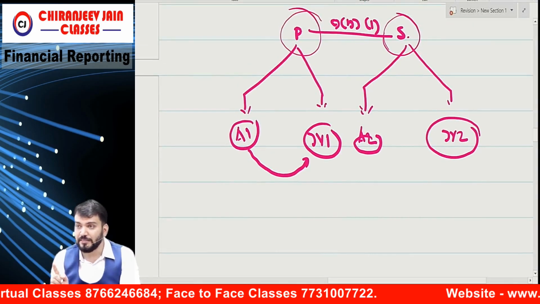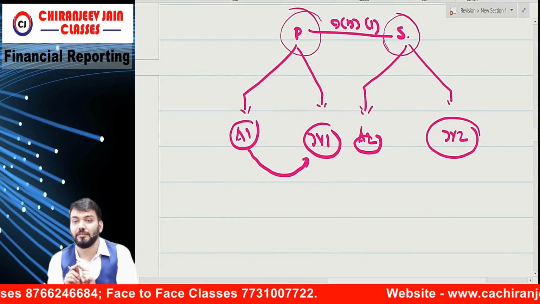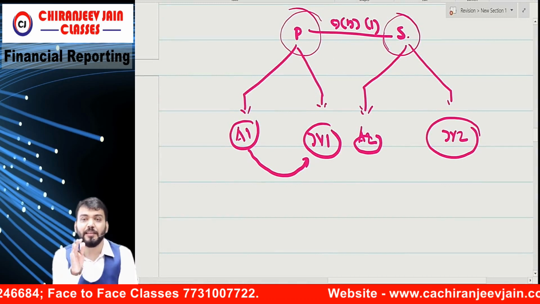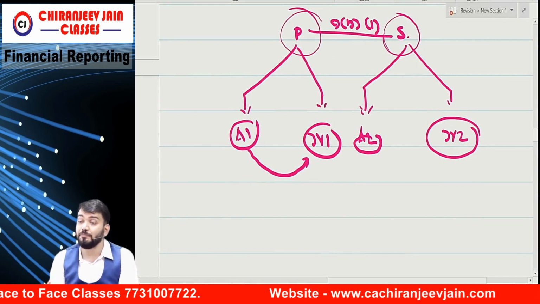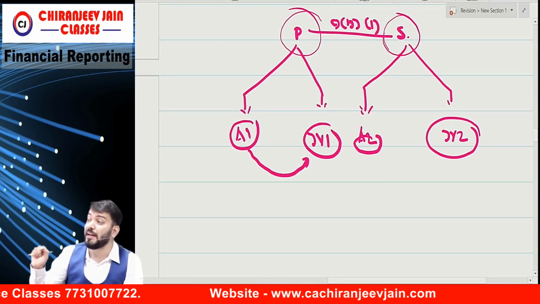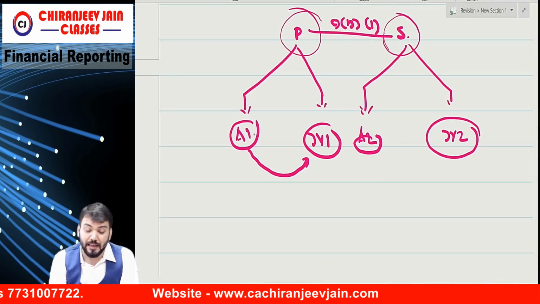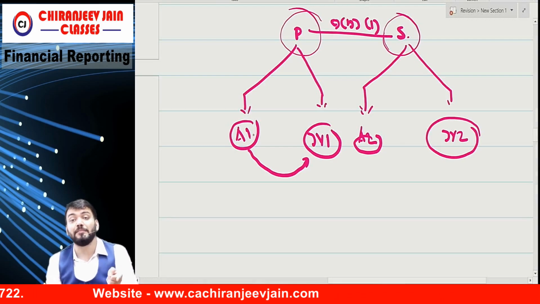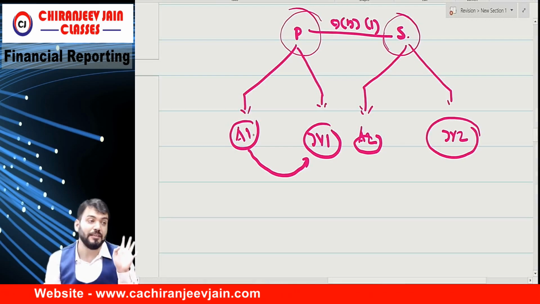Are you able to understand? The para number is important. If you just say P and S are related, they will not give marks. You write down P and S are related as per para 9B1. P and A1 are related, but as per para 9B2. That you need to write down in the exam.